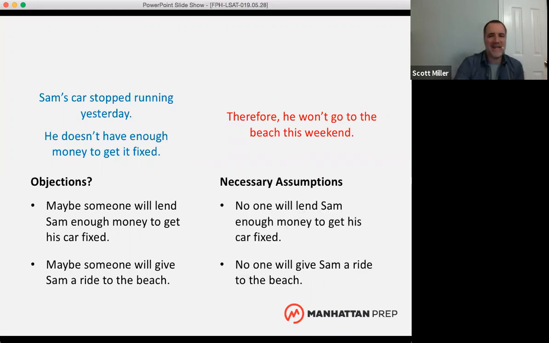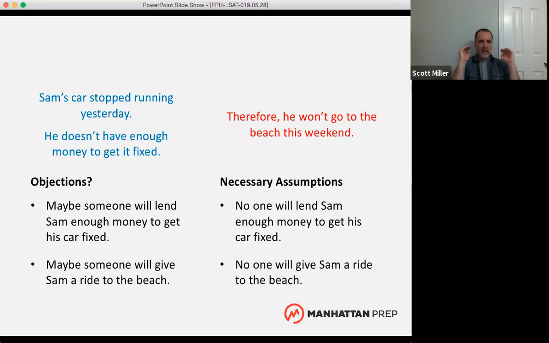So it is necessary for us to assume, in order for this argument to have any hope of holding up, in order for this conclusion to have any chance of being proven by these premises, in order for this argument to have any chance of being convincing, each of these two things. We have to assume that no one will lend Sam enough money to get his car fixed. We also have to assume that no one will give Sam a ride to the beach. So either of these things by itself is what we call a necessary assumption. Again, there are a lot of different ways of thinking about necessary assumptions. You may have heard of necessary assumptions described in a number of different ways.